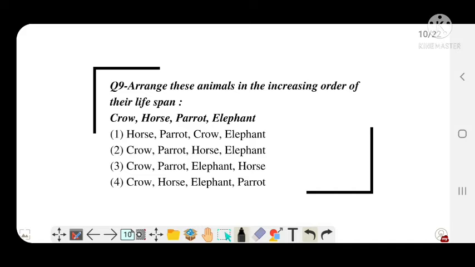Arrange these animals in increasing order of their lifespan. Means the increasing order is from smallest to largest, means the longest living animal should be at the last. Again, a very simple question. The correct answer is option number D, because parrot is the longest living out of the following, so it is at the last, and in no other option is there a parrot at the last.